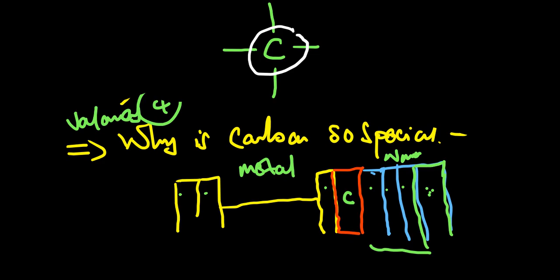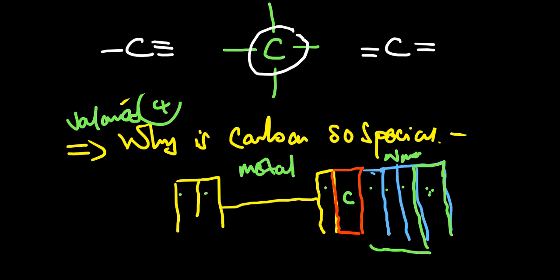These 4 bonds can come as multiple bonds. For example, I can have carbon double bonded to 2 atoms, or I can have carbon which is triple bonded on one side and has 1 bond on the other. The main goal is to make sure that this carbon has 4 bonds.